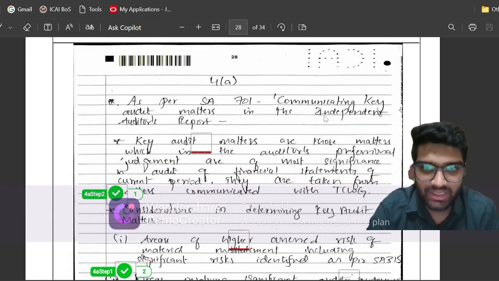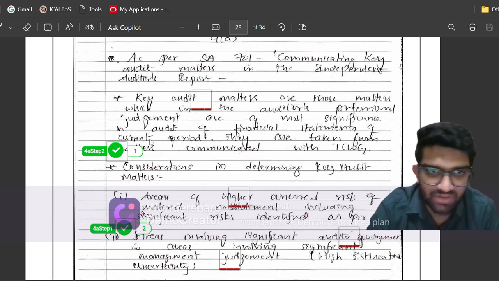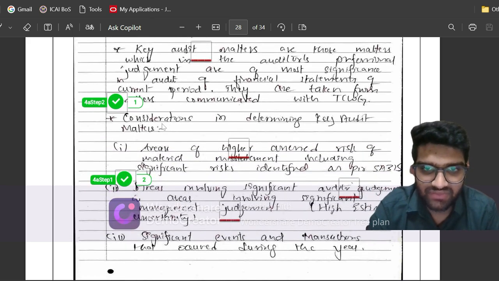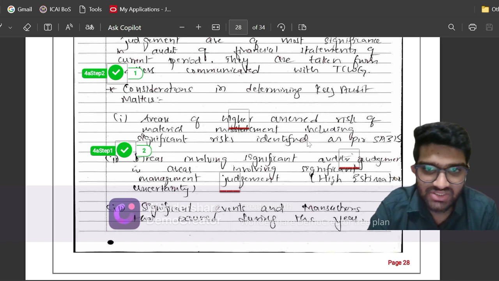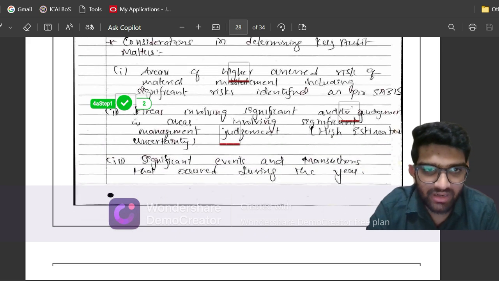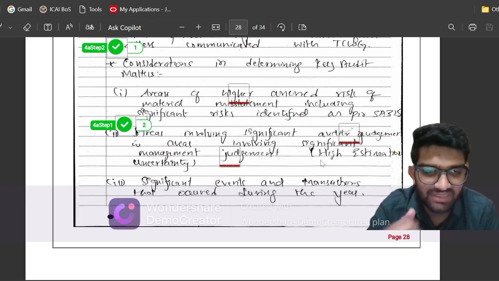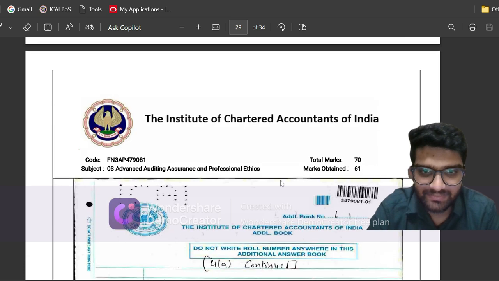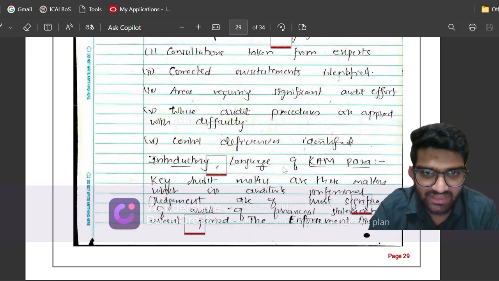So as per SA 701, communicating key audit matters in the independent auditor's report, I've defined key audit matters. Key audit matters are those matters which in the auditor's professional judgment are of most significance in the audit of financial statements of the current period. First I have defined the key audit matters, and then I have given the considerations. The considerations are areas of higher assessed risk of material misstatement, areas having significant auditor judgment, involving higher management judgment, then significant events and transactions. So in short: significant risk, significant judgment, significant events and transactions. And then I've also given a few additional considerations like corrected misstatements, which is not relevant here.